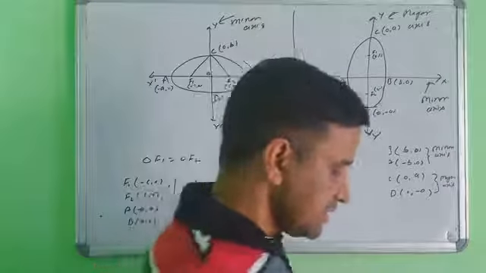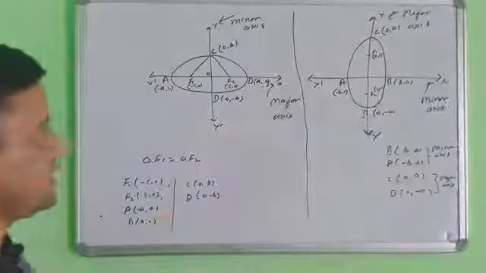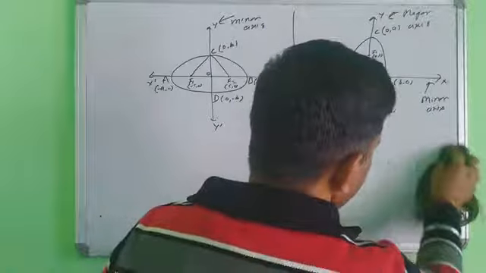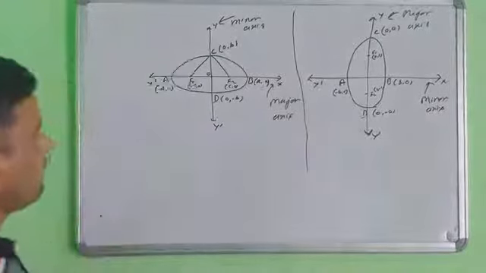This is the simple thing: what are the coordinates of the major axis and minor axis? This is important.